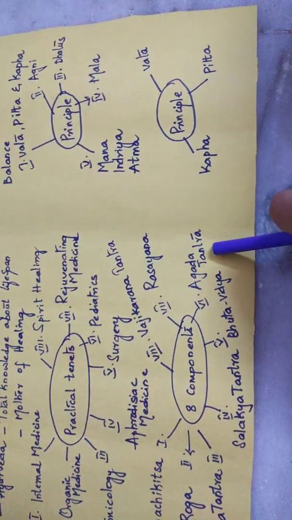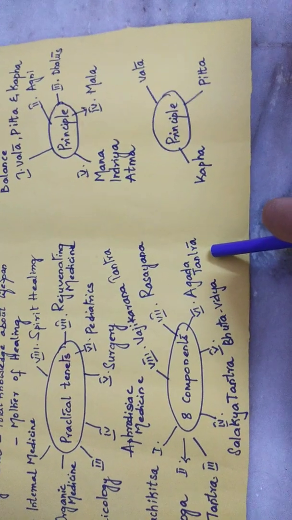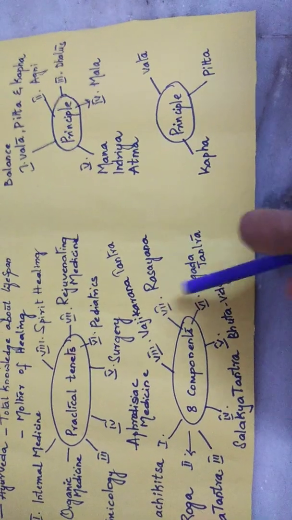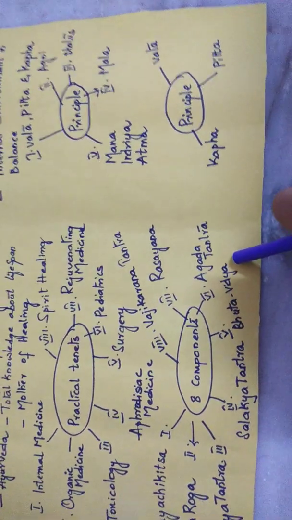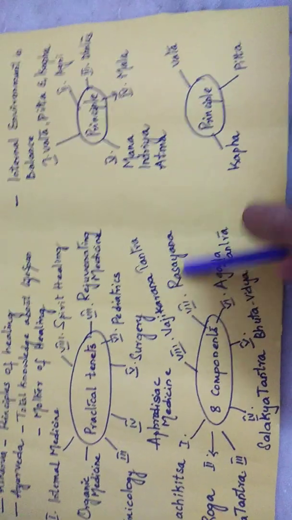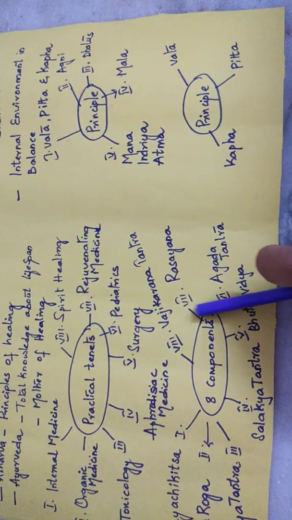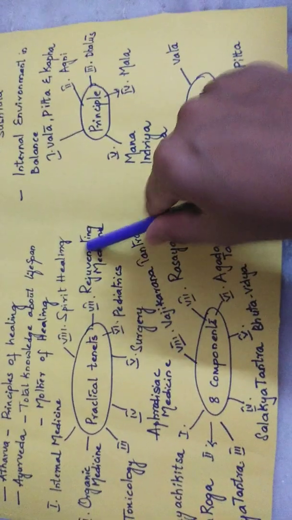So Agada Tantra deals with antidotes regarding poison. We can study about antidotes regarding poison. And the next one is Rasayana Tantra. Rasayana Tantra is nothing but it correlates to the rejuvenating medicine.